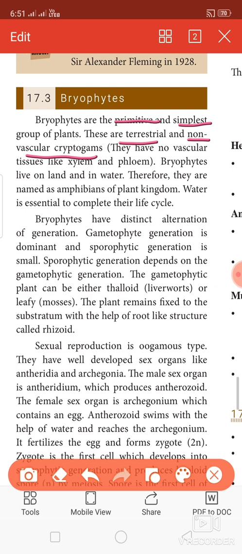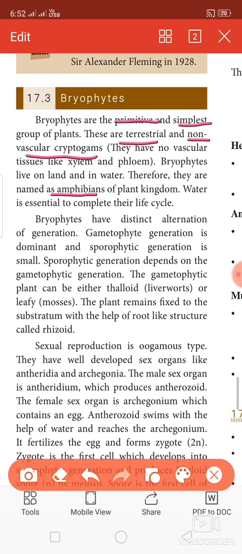Bryophytes live on land and in water. Therefore, they are named as amphibians. What do you mean by amphibians? The animal like frog, they can live both in water and land, is known as amphibians, இருவாழ்விகள். So here the bryophytes are the amphibians in the plant kingdom. Water is essential to complete their life cycle.